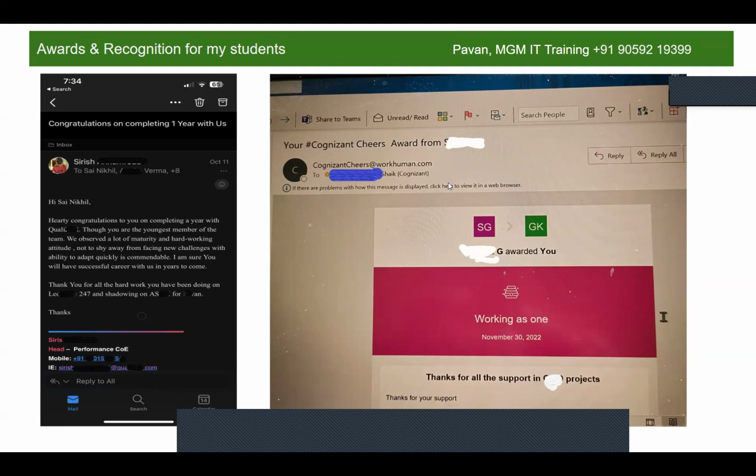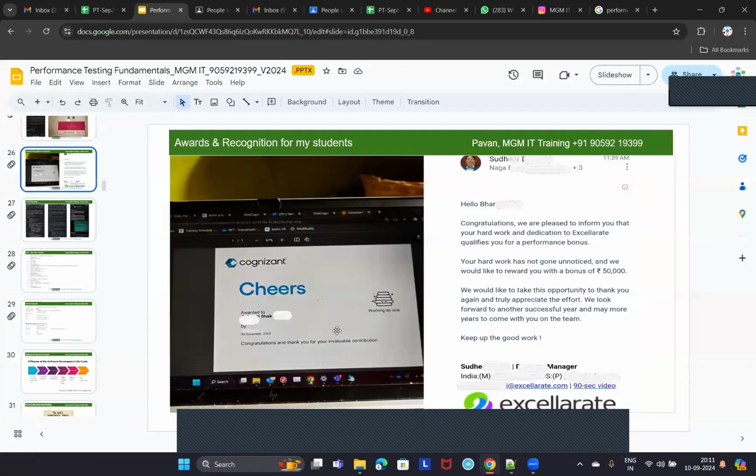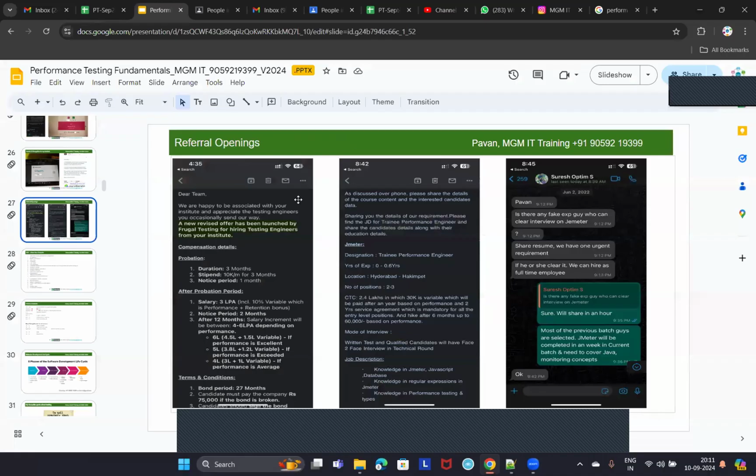And this is Khalil, who joined Cognizant, and he got the best team member award in the first 6 months itself. I think I had explained this yesterday. This guy's name is Bhargav, and he got a 15,000 performance bonus again in the first 6 months itself.